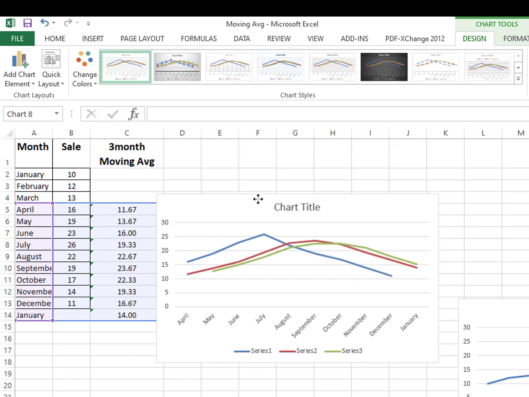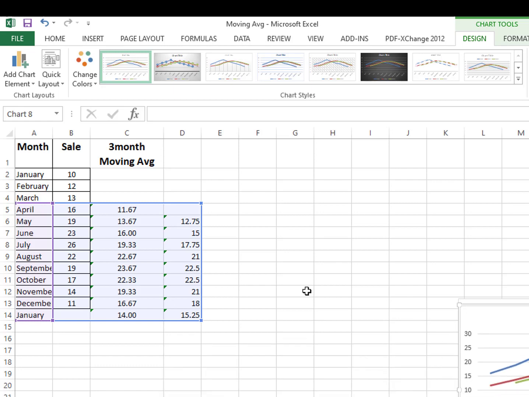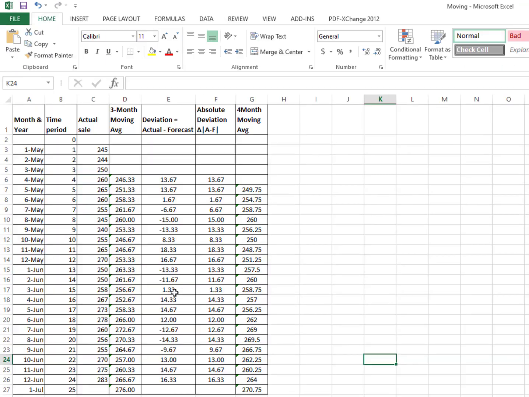So in this way, we can say that the 3-month moving average is a little bit more accurate forecast than the 4-month moving average. But on the basis of this, you will not be able to decide, because we need to calculate the forecast error. The technique which gives you less forecast error will be the most accurate one, the most feasible one. So let me show you how you will calculate the deviation or forecast error. I will do this in another example.